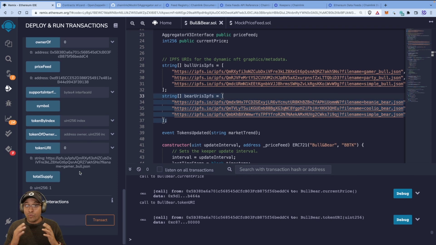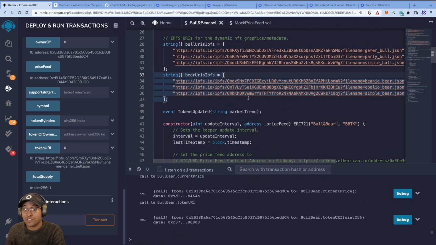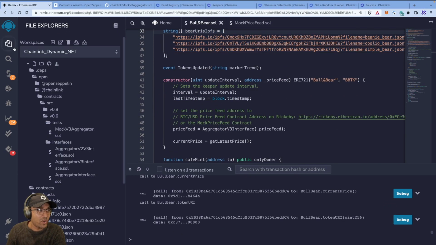Okay, so with that, we're done with the two most important parts of this particular smart contract for now, which is we know how to use keepers to automate contract executions. Chainlink Keepers can help you automate a bunch of your smart contract execution. In this case, Chainlink Keepers automates checking for price feed changes and accordingly updating our NFT to make them truly dynamic. The second thing we do here is that we use the price feeds to actually check whether or not the NFT needs to change. So two of the Chainlink services are being used here. Okay, so it looks like we've done quite a bit here, right? We've actually done quite a lot.